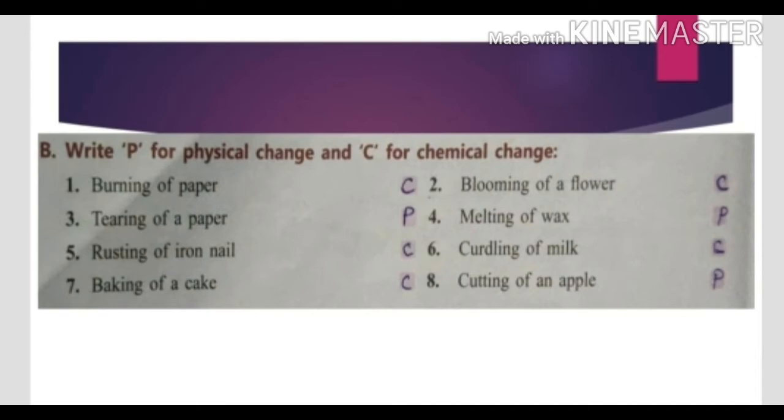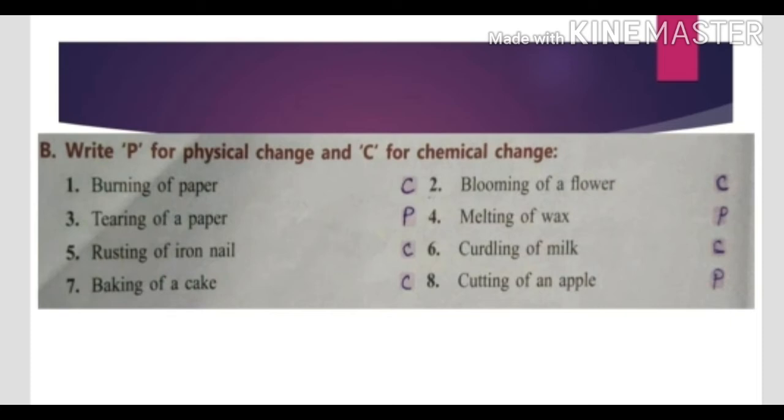Fifth is rusting of iron nail. When the iron nail is rusted, then the rusted iron nail is somewhat different from the iron nail. So it is a chemical change. Question 6. Curdling of milk. When the milk sours or curdling takes place, then it is a chemical change because the curdled milk is different from the original milk. Seventh is baking of a cake. When the cake is baked from some batter, then this is a chemical change.